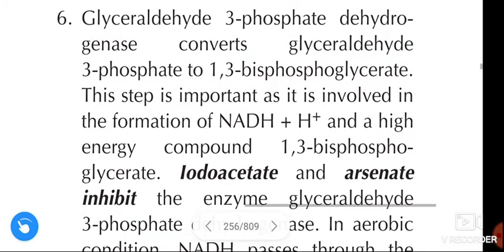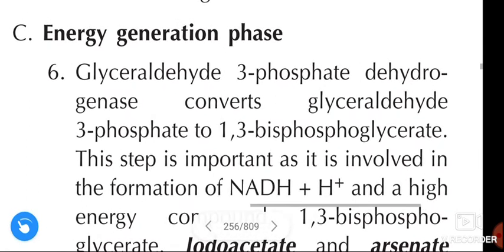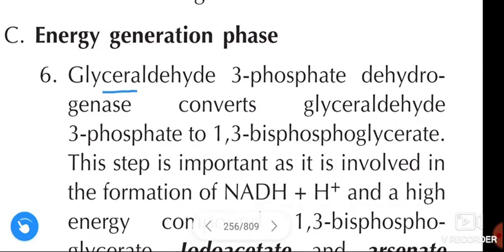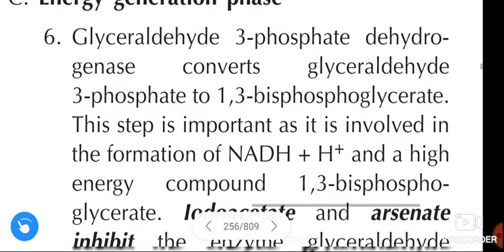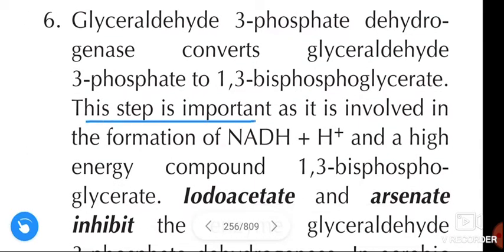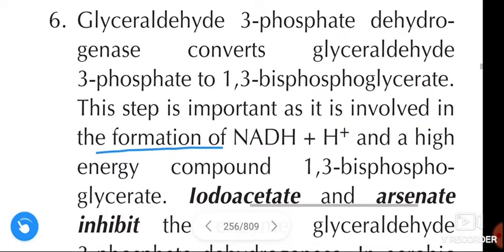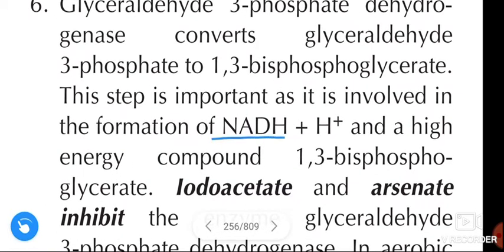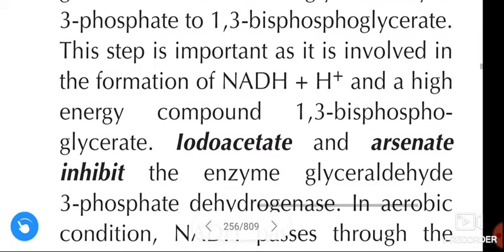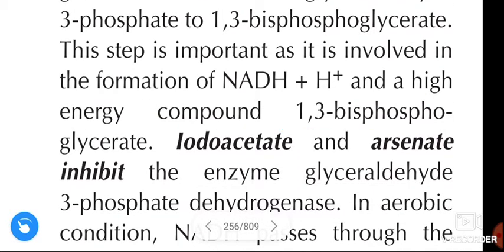See once again. In energy generation phase, glyceraldehyde 3-phosphate dehydrogenase converts the glyceraldehyde 3-phosphate to 1,3 bisphosphoglycerate. This step is important as it involves the formation of NADH plus H plus and a high energy compound 1,3 bisphosphoglycerate.